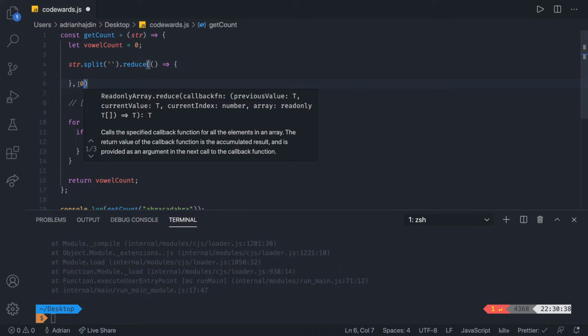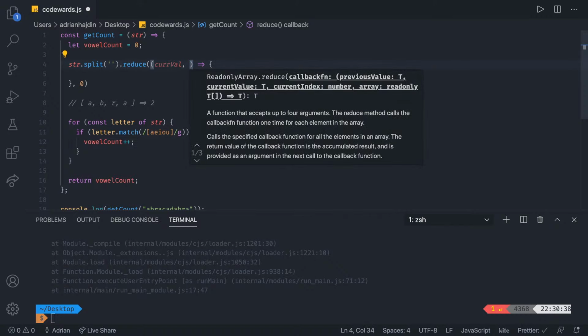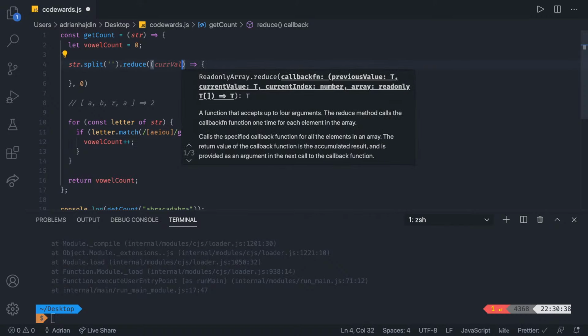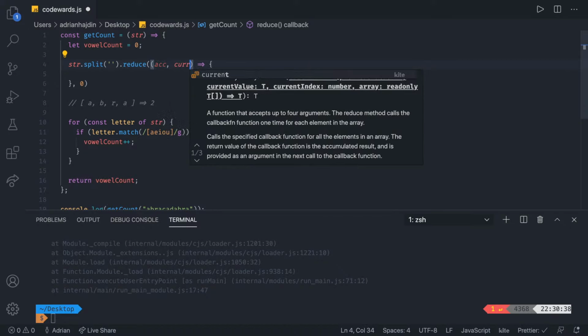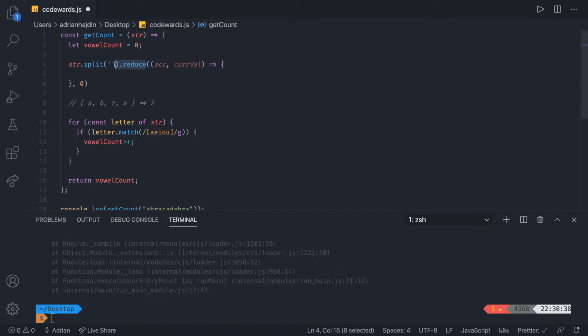The initial value is going to be 0, and the things that reduce takes are the accumulator first, and then the current value. I will explain how the reduce method works, but let's first try to see how we can solve this without it.